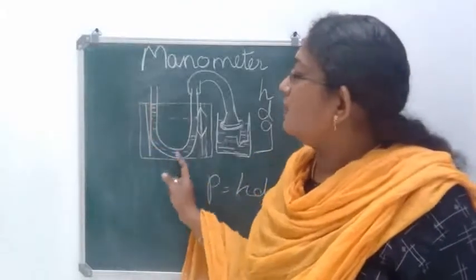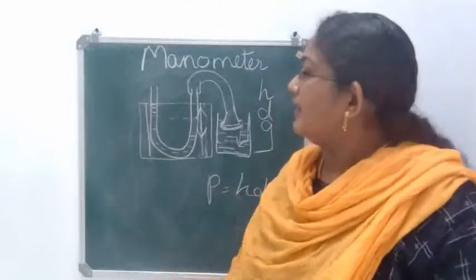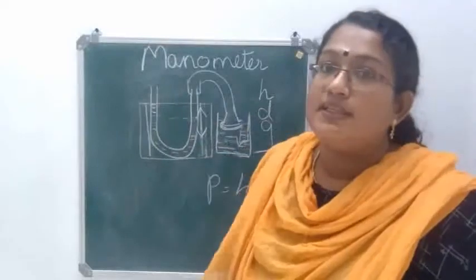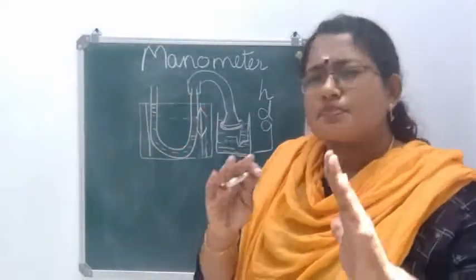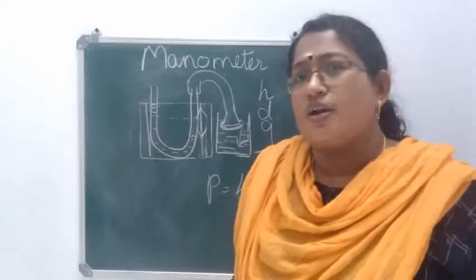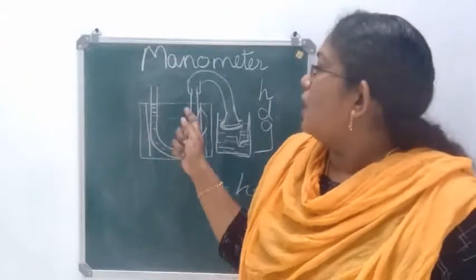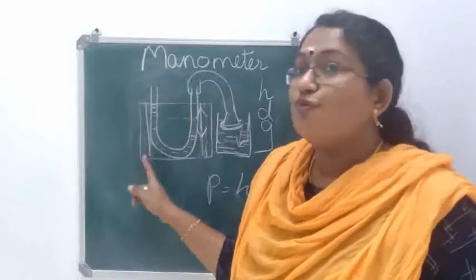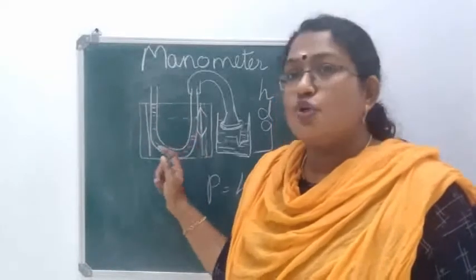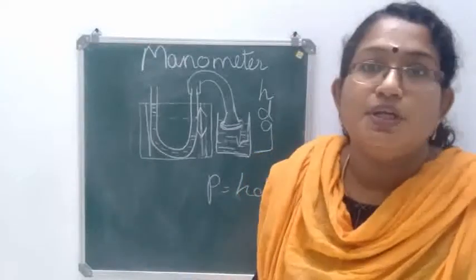So we are having a U-shaped tube and in that we are taking colored water. This U-shaped tube is mounted on a wooden plank or a wooden board. Then we'll be having graduated scales on the wooden board near the two arms of this U-shaped tube.